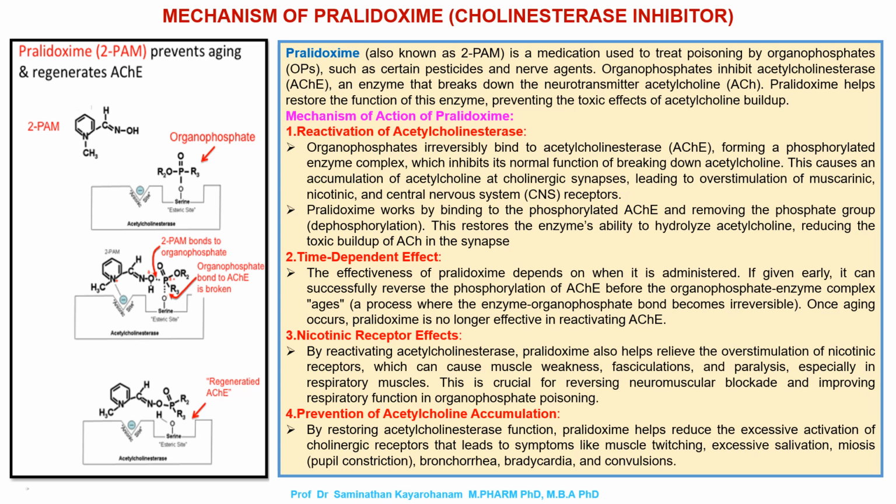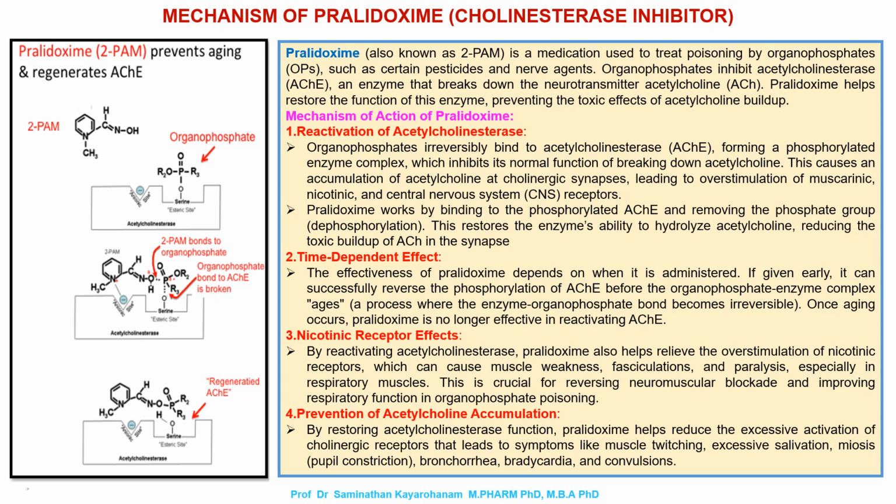2. Time-dependent effect. The effectiveness of Pralidoxime depends on when it is administered. If given early, it can successfully reverse the phosphorylation of acetylcholinesterase before the organophosphate-enzyme complex ages, a process where the enzyme-organophosphate bond becomes irreversible. Once aging occurs, Pralidoxime is no longer effective in reactivating acetylcholinesterase.